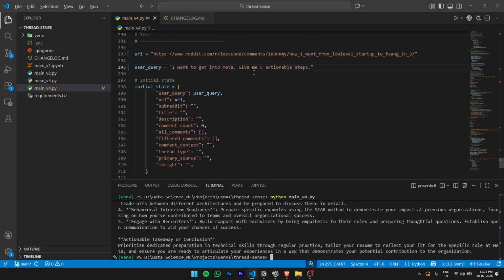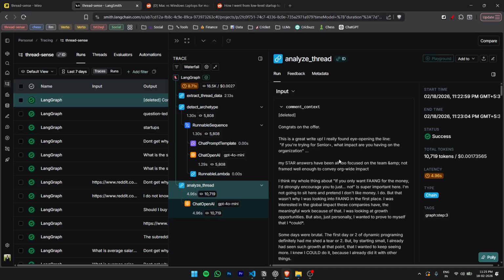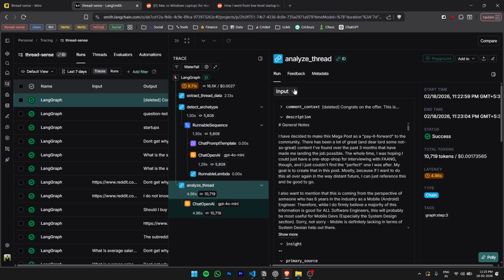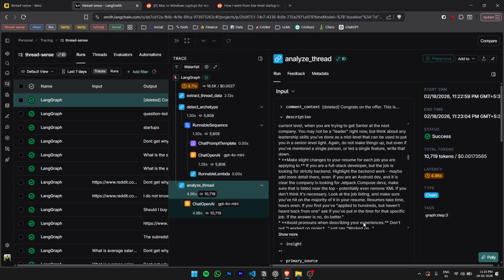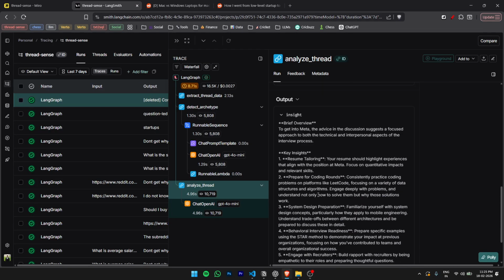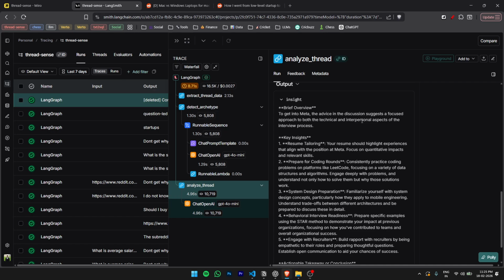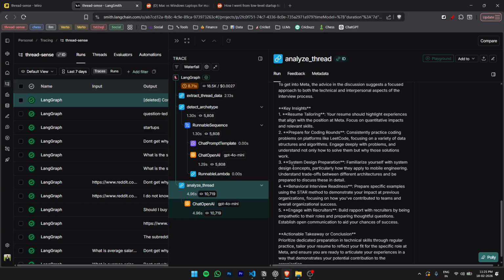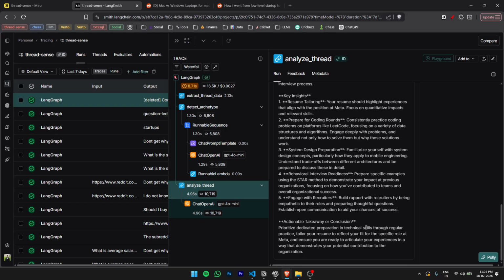I want to get into Meta, give me 5 actionable steps. Output: brief overview. To get into Meta, the advice in the discussion suggests a focused approach to both the technical and interpersonal aspects of the interview process. Key insights: resume tailoring. I think the 5 points here: actionable takeaways, prioritize dedicated interview preparation.